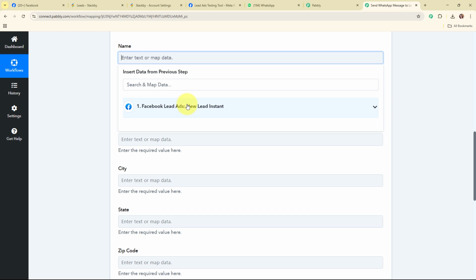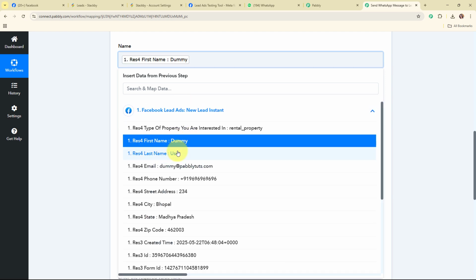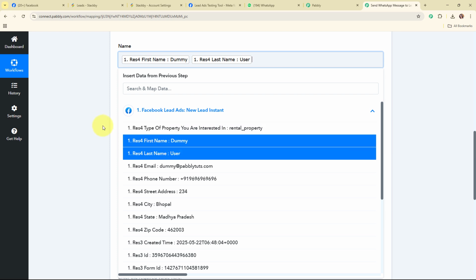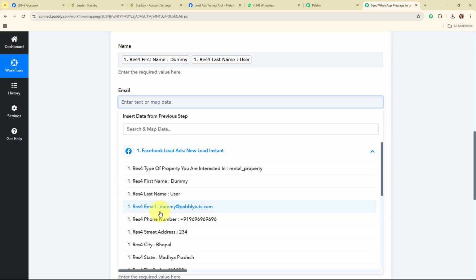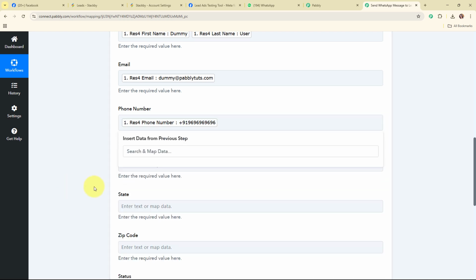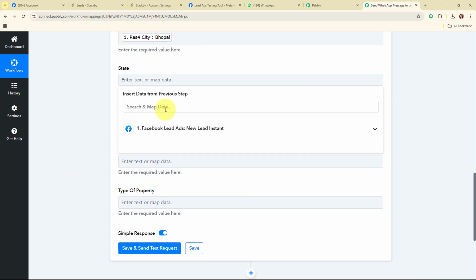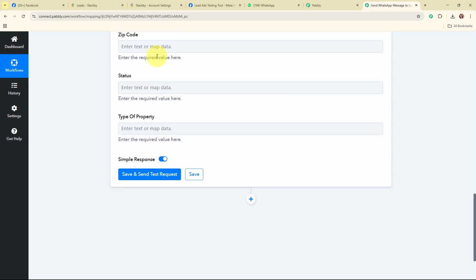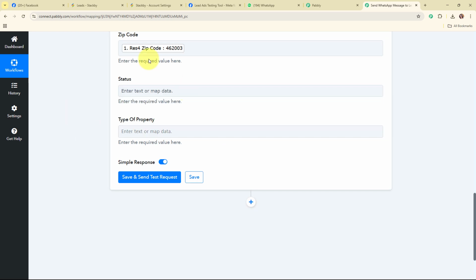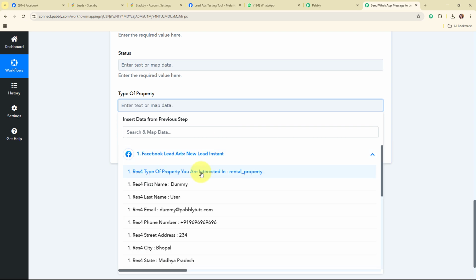So for the name, I'm going to select the first name first, then enter a space, and then map the last name. So this is the name. For the email, I'm going to map the email address. For the phone number, I'm going to map the phone number. For the city, I'm going to map the city. For the state, I'm going to map the state. Here I'm going to map the zip code. For the status, I'm going to leave it blank as of now. And for the type of property, I'm going to map the type of property.